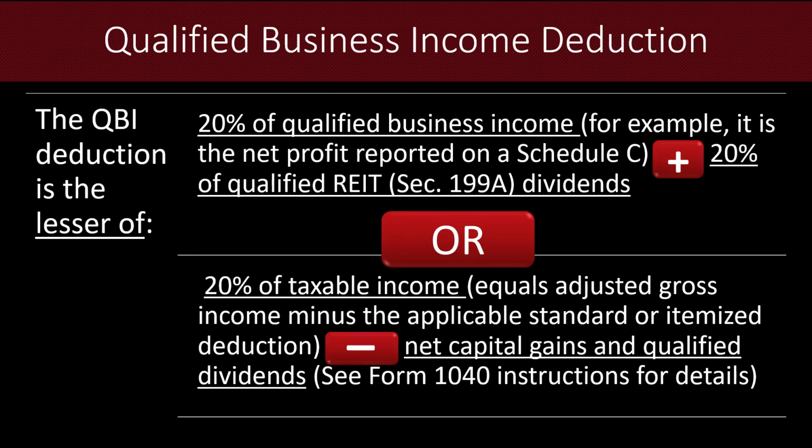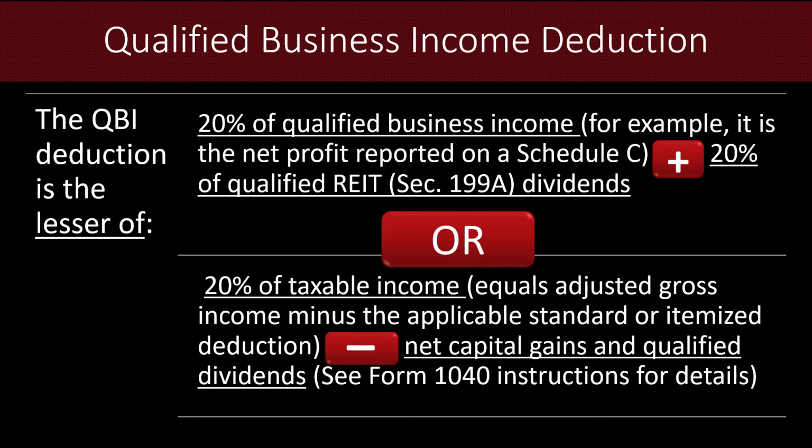So in brief, the qualified business income deduction, or the QBI deduction, is the lesser of these two situations. Situation 1 is 20% of qualified business income plus 20% of qualified REIT dividends, which means real estate investment trust dividends. Those are also called Section 199A dividends.